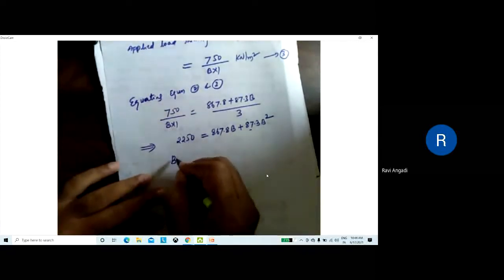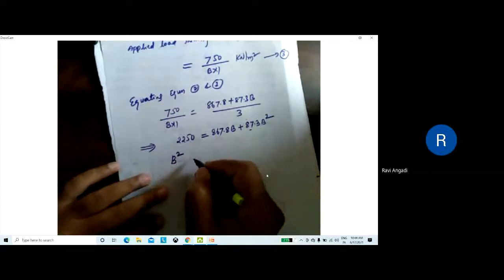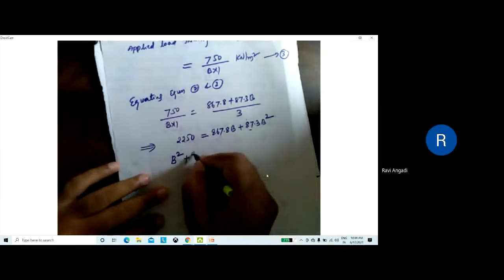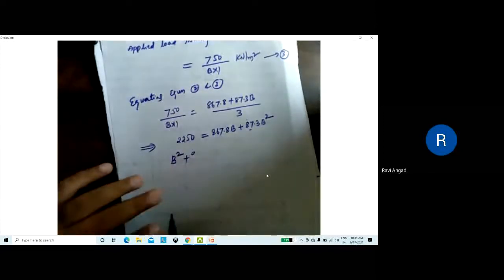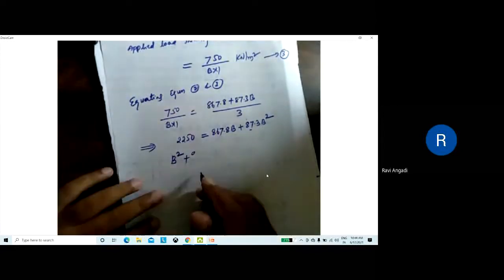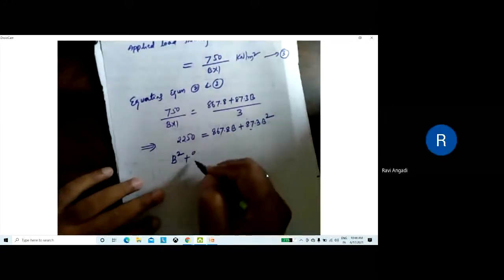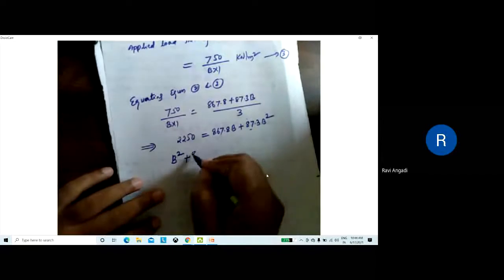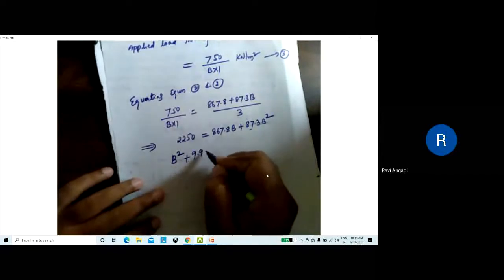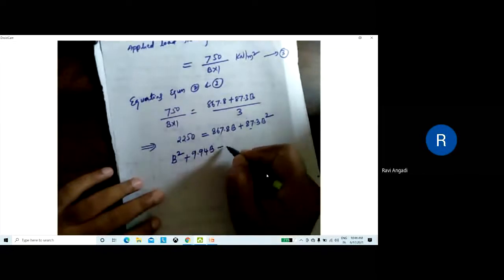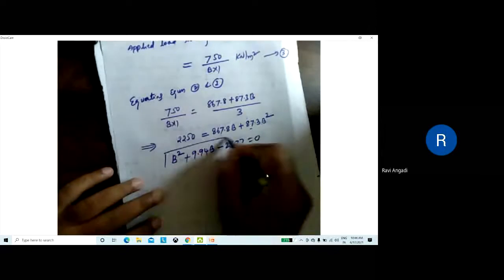B square plus this entire term divided by 87.3. 25.77, sir. B square plus 9.94 B, correct? Minus 25.77 equal to 0. Just check this equation.